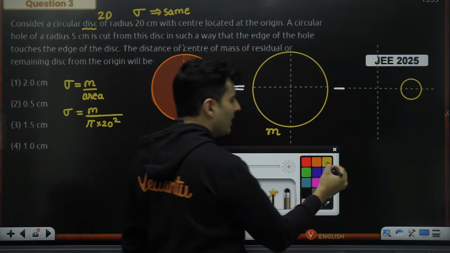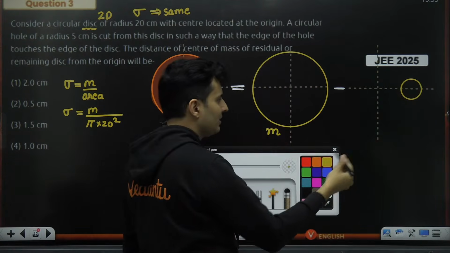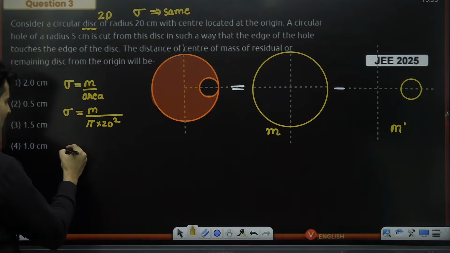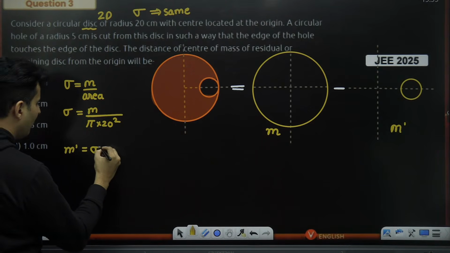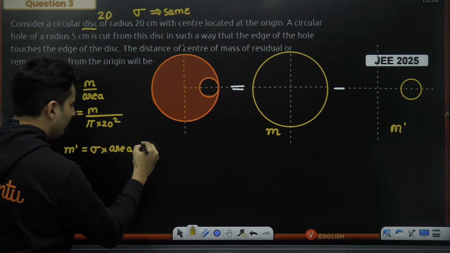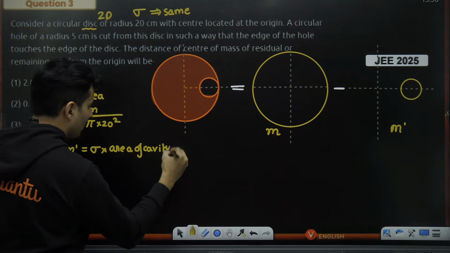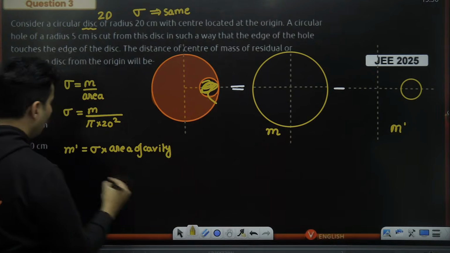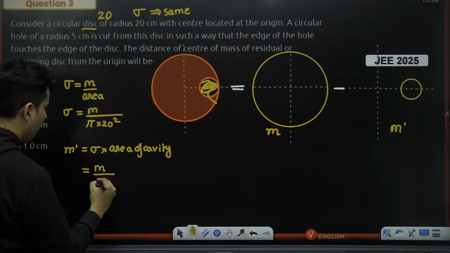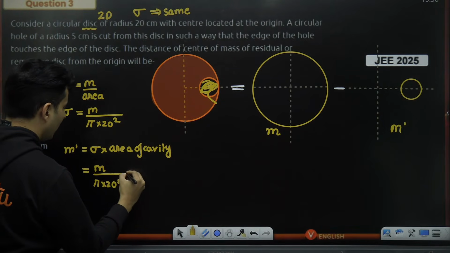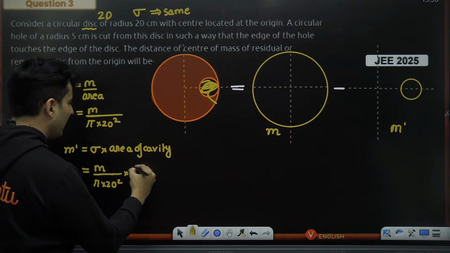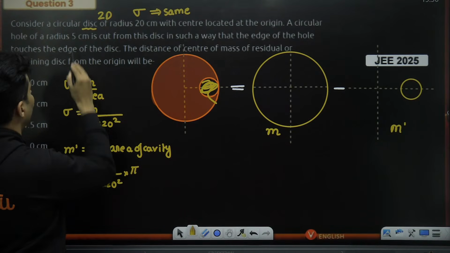Now if you ask me how much is the mass of this guy, the mass which has been taken out, I will call it m prime. So m prime will be sigma into the area of that cavity. How much is the area of the cavity and how much is sigma? Sigma is nothing but m divided by pi multiplied by 20 square, and the area of the cavity, my dear students, is pi into radius square. The radius is given to be 5 centimeters if I'm not wrong.